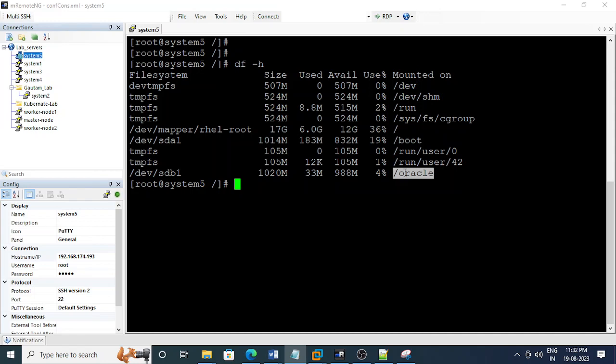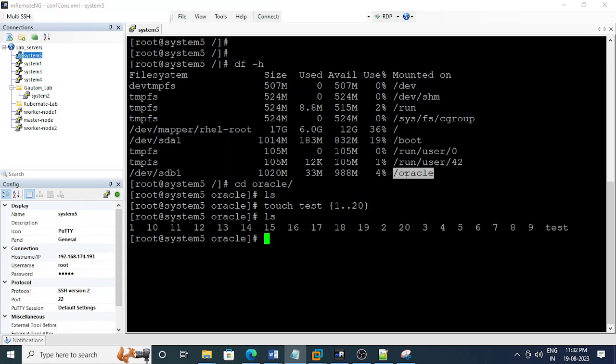Okay, so first we have to create that scenario. Going under the oracle directory, you can see there is no file. So first we need to create some files. There is the touch command for creating files. 120 files I have created.